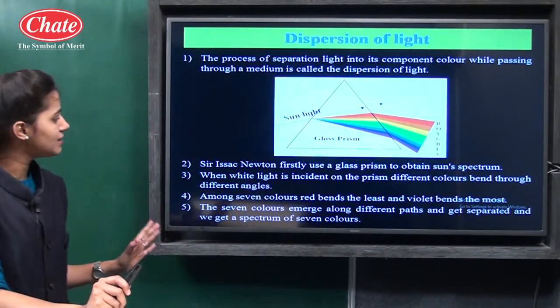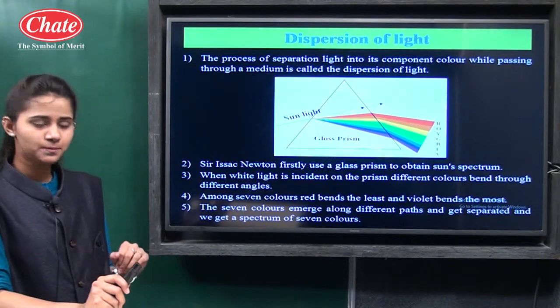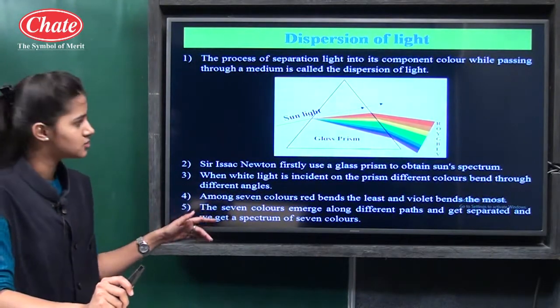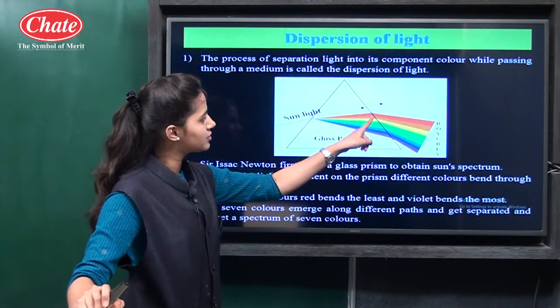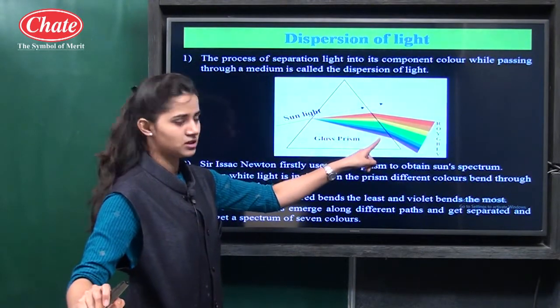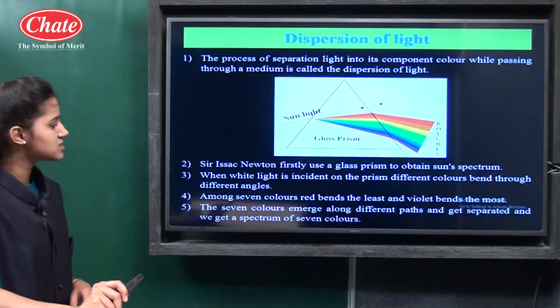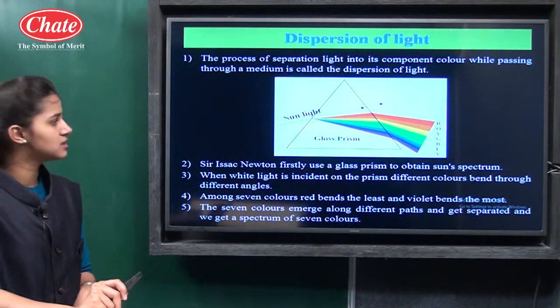When white light is incident on the prism, different colors bend through different angles. You can see here the bending of each color is different. Among these 7 colors, red bends the least.